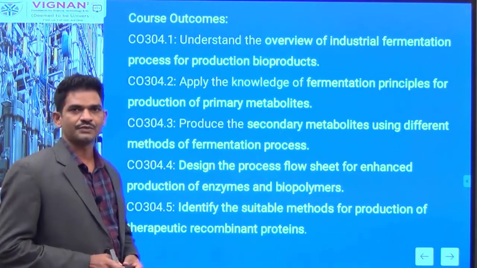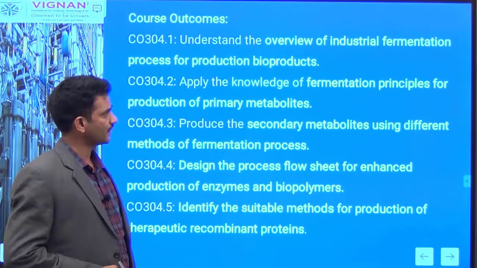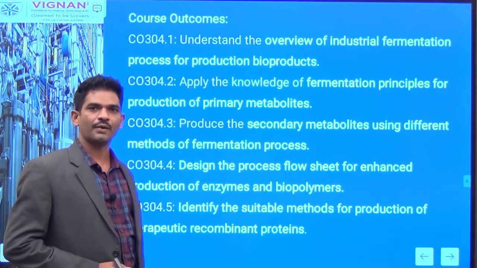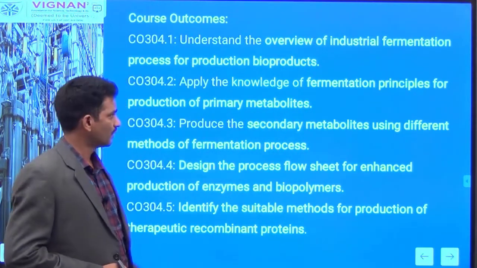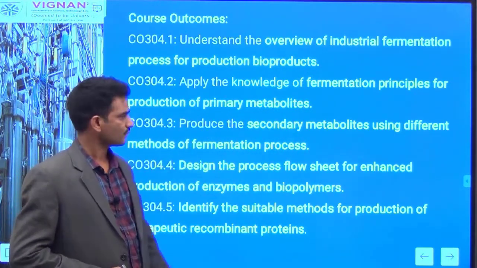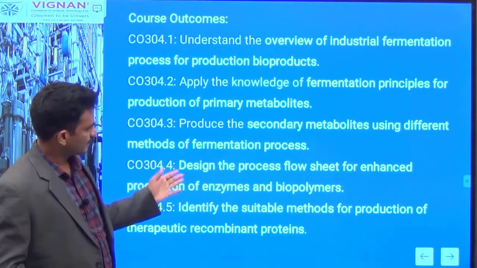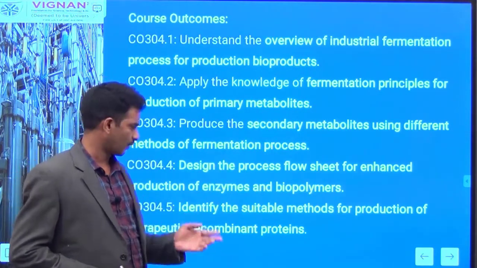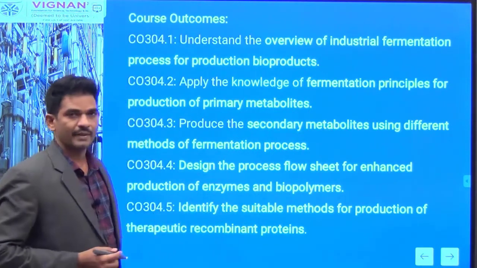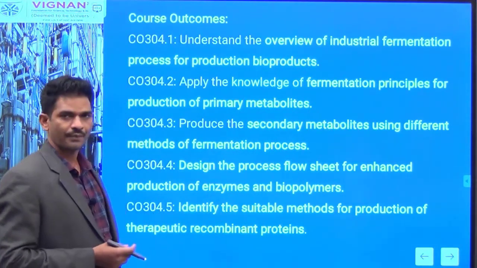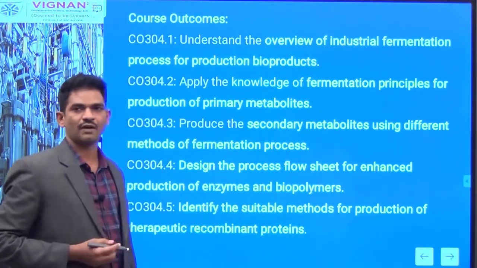So the course outcomes of this course: understand the typical view of the industrial fermentation process for producing different bioproducts, and apply the knowledge of fermentation principles for making different products, which includes primary and secondary metabolites. We can design the process flow sheet for enhanced production of bioproducts and identify the suitable method for production of bioproducts, especially modern biotechnology products such as recombinant proteins.